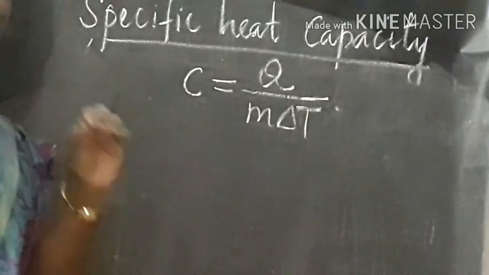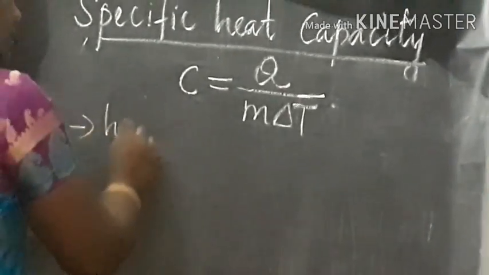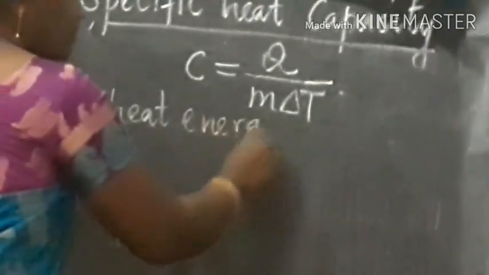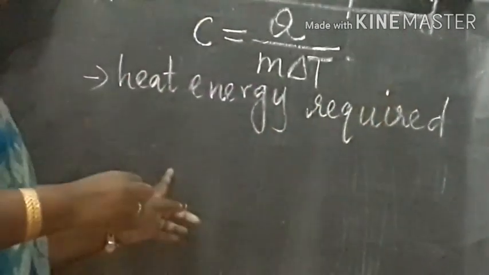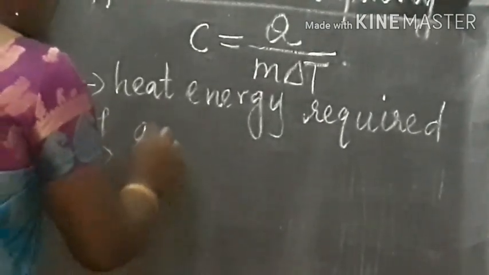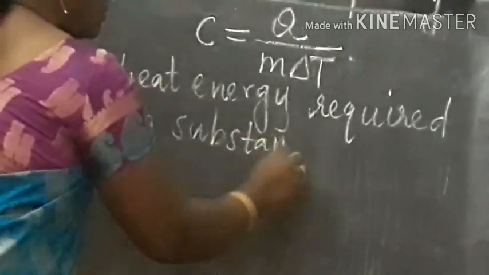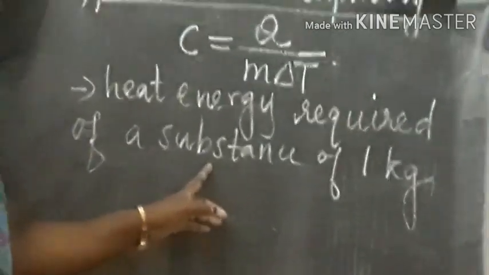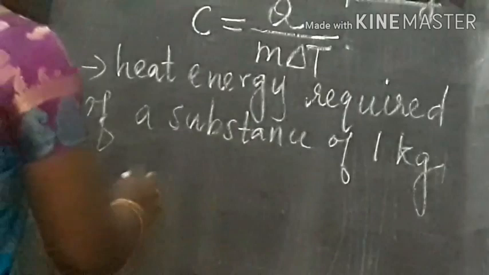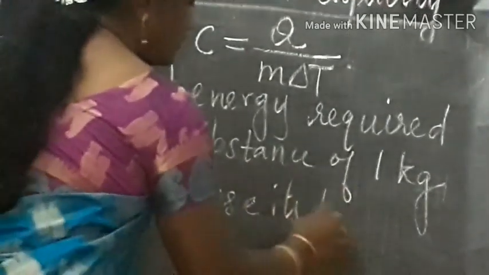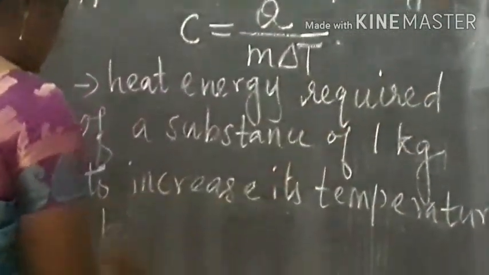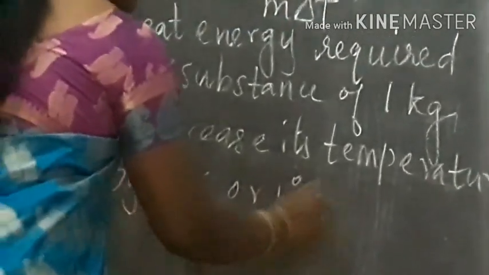It is the quantity of heat energy required by a substance of 1 kilogram to increase its temperature by 1 Kelvin or 1 degree Celsius.